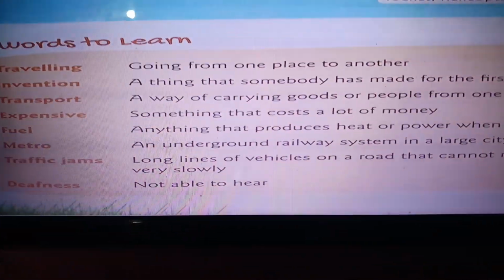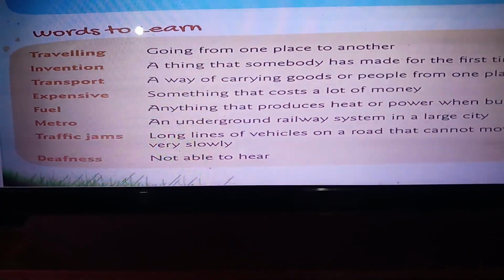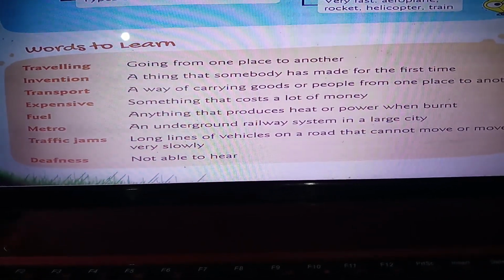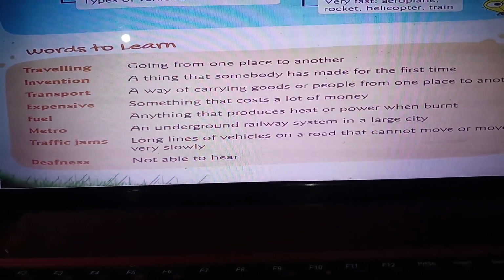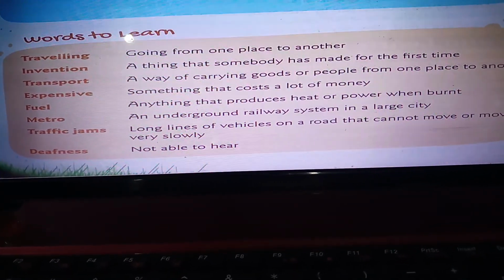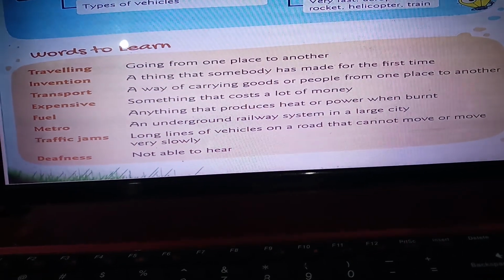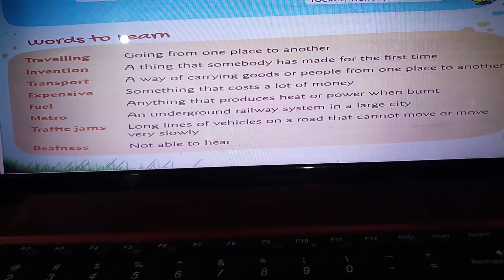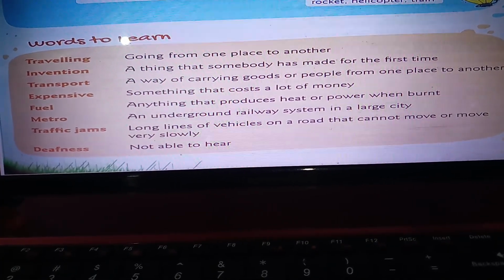So what are the words we learned today? Traveling means going from one place to another. Invention is a thing that somebody has made for the first time. Transport is a way of carrying goods and people from one place to another. Expensive means something that costs a lot of money. Fuel is anything that produces heat or power when burnt.